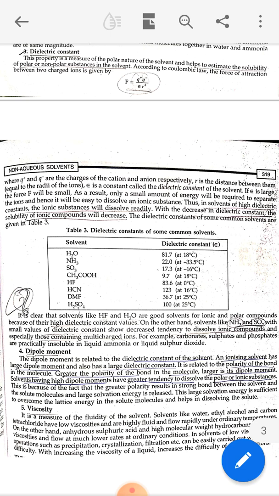Next is dipole moment. The dipole moment is related to the dielectric constant of the solvent. An ionizing solvent has a large dipole moment and also a large dielectric constant. Basically, it is related to the polarity of the bond. The greater the polarity of the bond in the molecule, the larger is its dipole moment. So solvents having a high dipole moment have a greater tendency to dissolve polar or ionic substances.